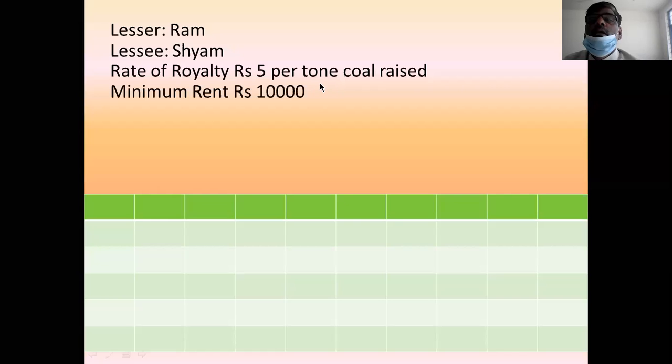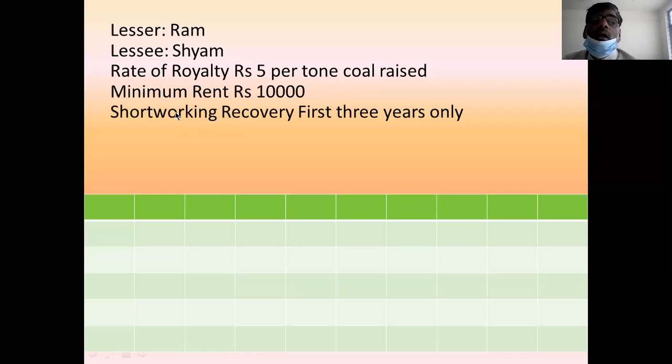First agreement is rate of royalty. Second agreement is that a minimum amount is to be paid every year, and whatever minimum rent he pays, whenever royalty is less and minimum rent is paid, then the difference is called short working. That short working can be recovered in the first 3 years only. This is the third agreement.